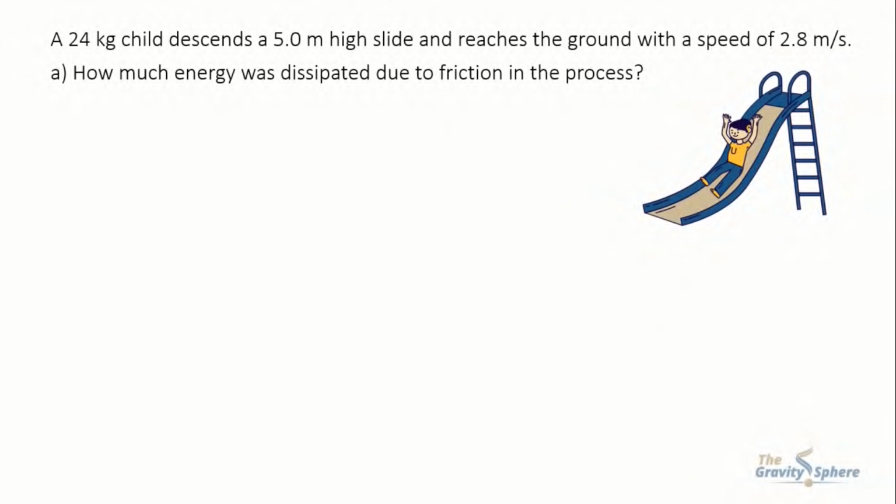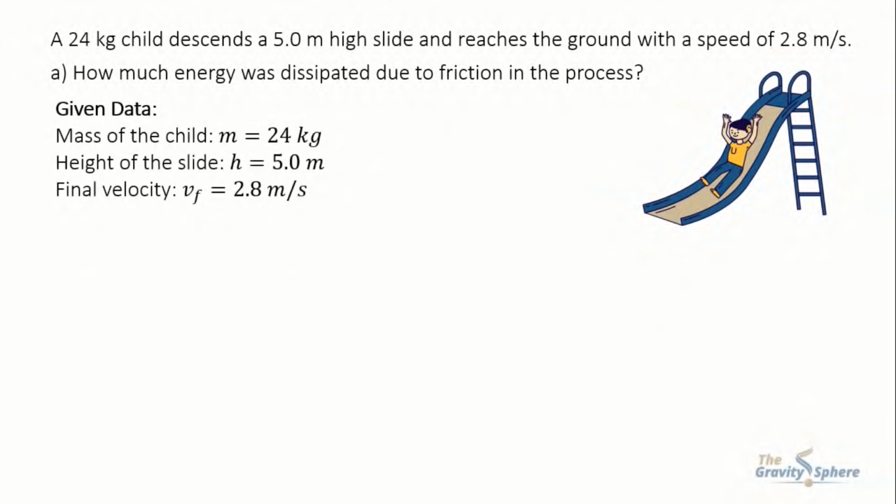From the statement, we have the given data: mass of the child m equals 24 kilogram, height of the slide h equals 5 meter, and final velocity vf equals 2.8 meter per second.